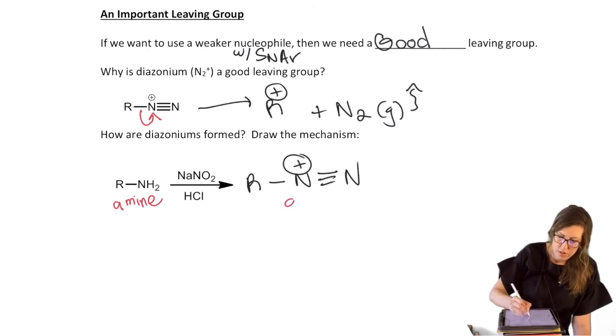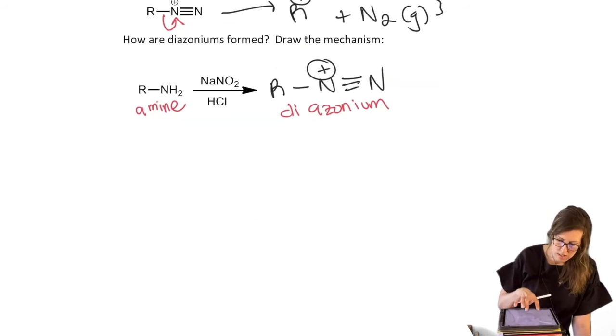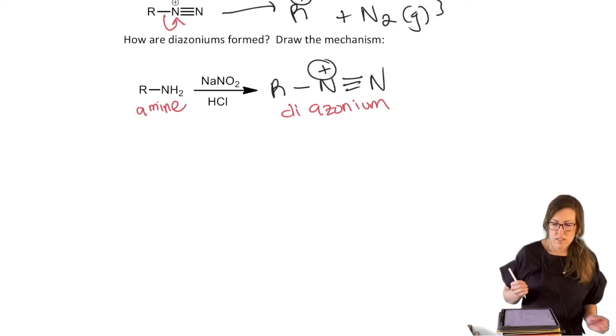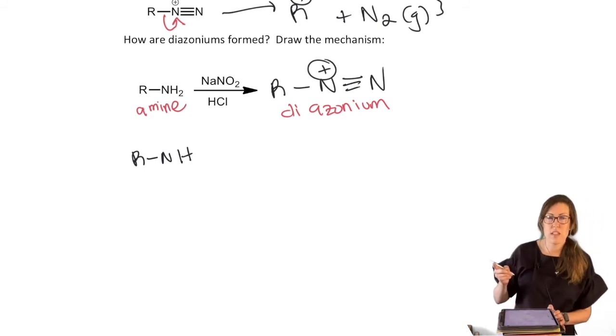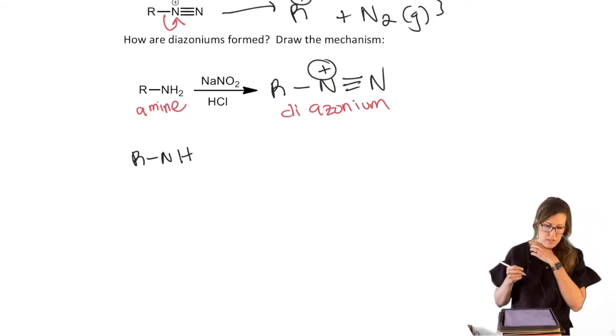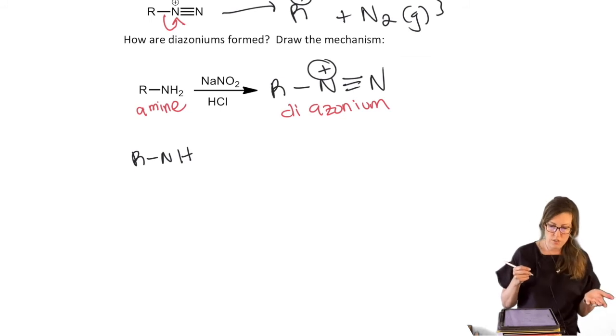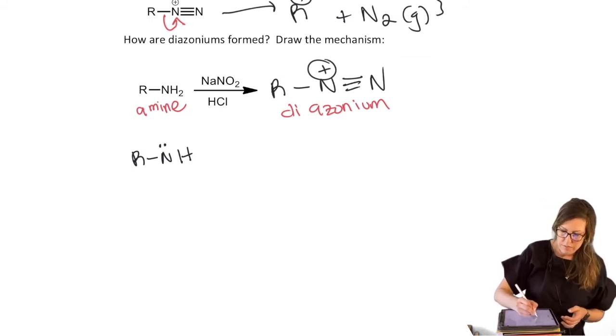And that's to get your diazonium. How does that work? Well, it's a series of steps, and the HCl plays a role too. So of course, since amines are basic, that's the first thing we might consider doing, protonating that. And that would actually be okay to do, but that's going to mess us up if we start there.